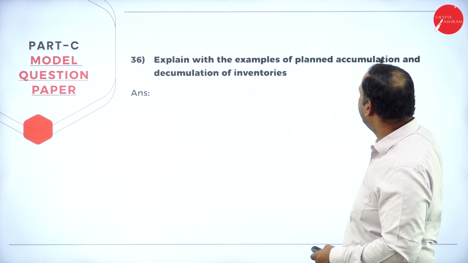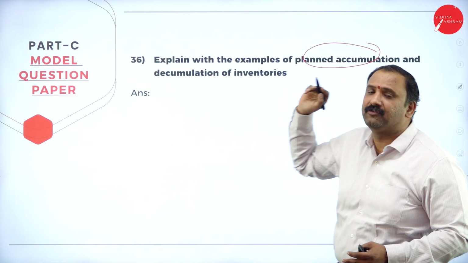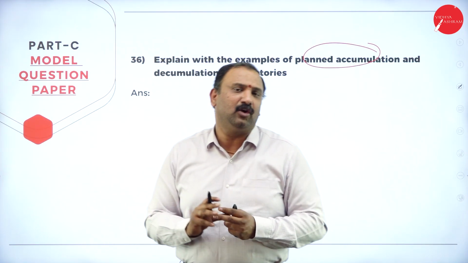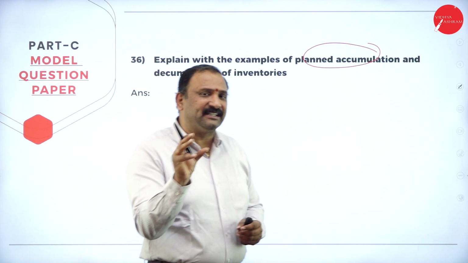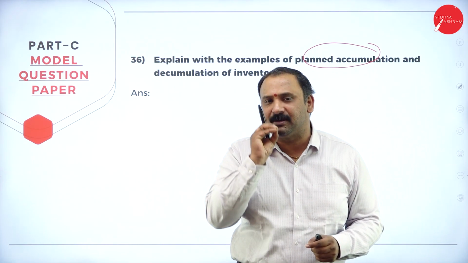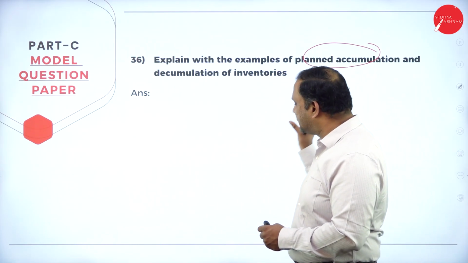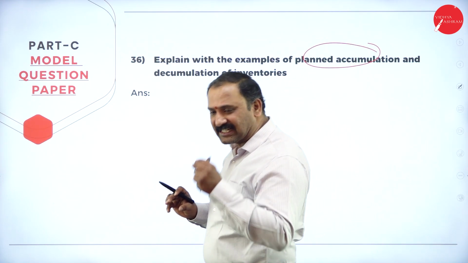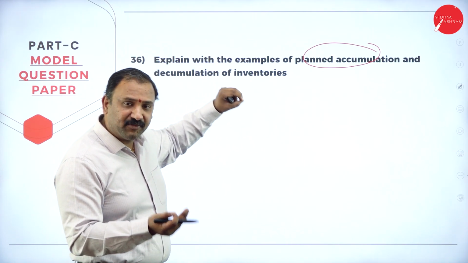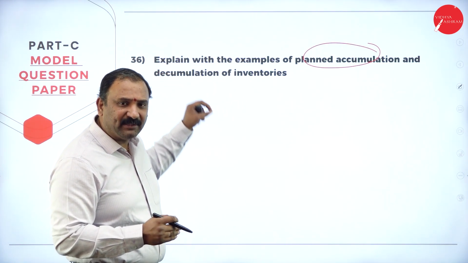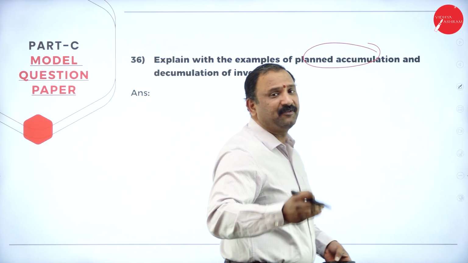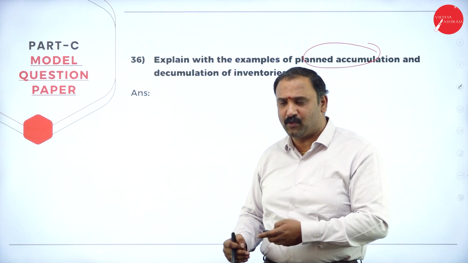Followed by, write some examples of planned accumulation and decumulation of inventories. Now, the moment we know that we are into the production cycle altogether, the government takes time in accumulating the inventory and keeping it ready for some specific purposes. So whenever we say planned accumulation, that means an X amount of money has been invested, has been kept ready for taking over the inventory. At the same time, when we feel that there is an excess of inventory, we need to sell it off so that we can reduce the cost of inventory holding.